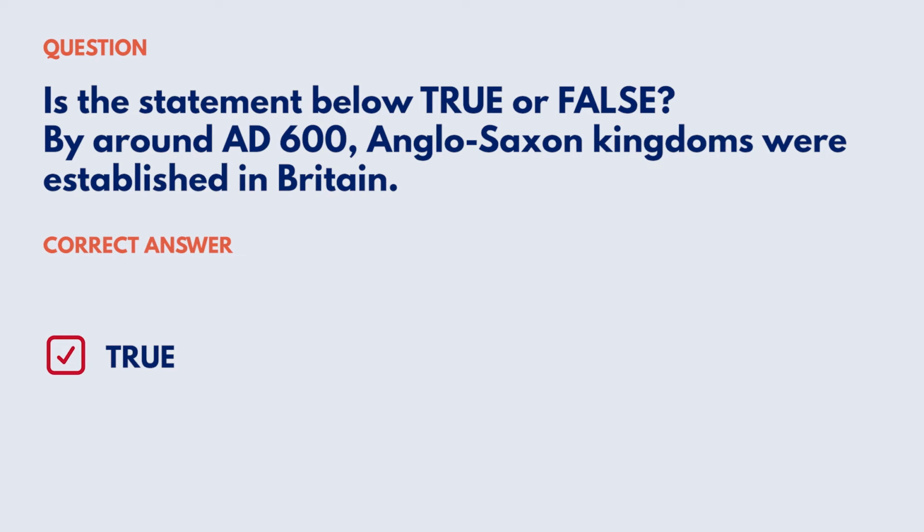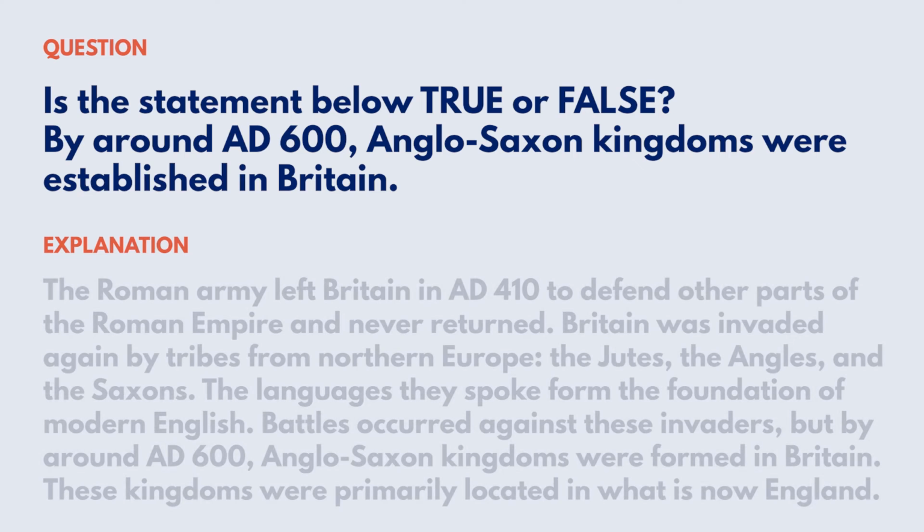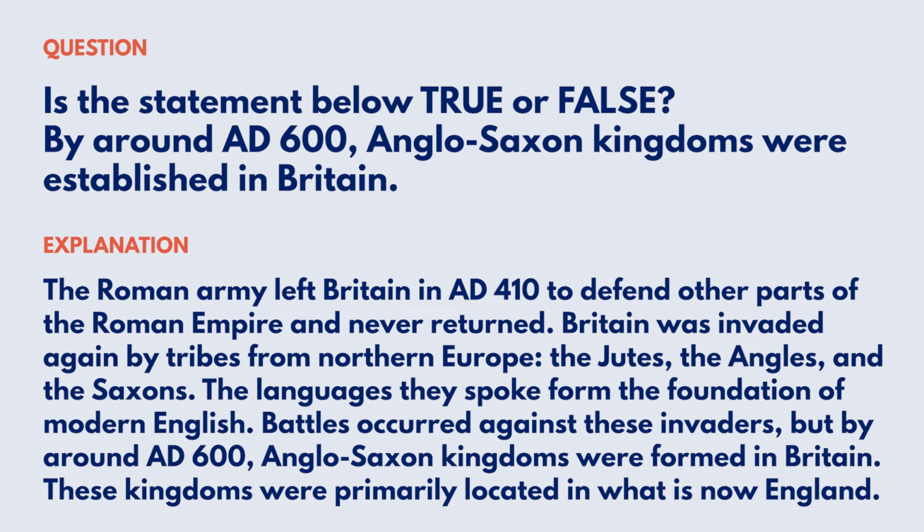Correct answer: true. Explanation: the Roman army left Britain in AD 410 to defend other parts of the Roman Empire and never returned. Britain was invaded again by tribes from northern Europe, the Jutes, the Angles, and the Saxons. The languages they spoke formed the foundation of modern English. Battles occurred against these invaders, but by around AD 600, Anglo-Saxon kingdoms were formed in Britain. These kingdoms were primarily located in what is now England. Reference: Early Britain, the Anglo-Saxons.